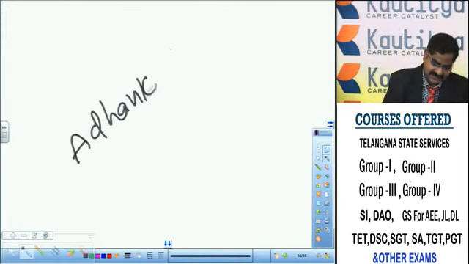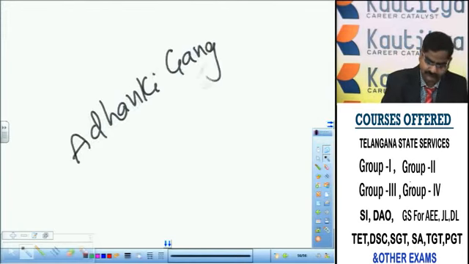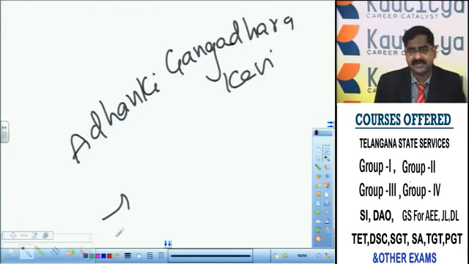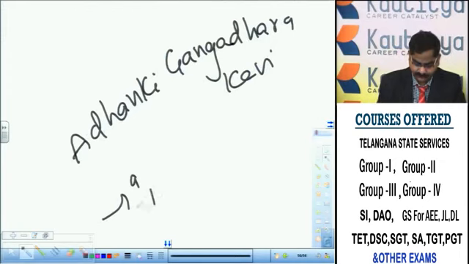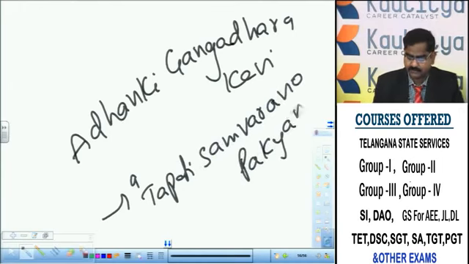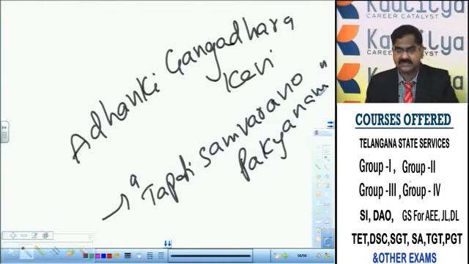Addanki Gangadhara Kavi. This Addanki Gangadhara Kavi authored a great work, Tapati Samvaranopakhyanam. It's a literary work written by Addanki Gangadhara Kavi.